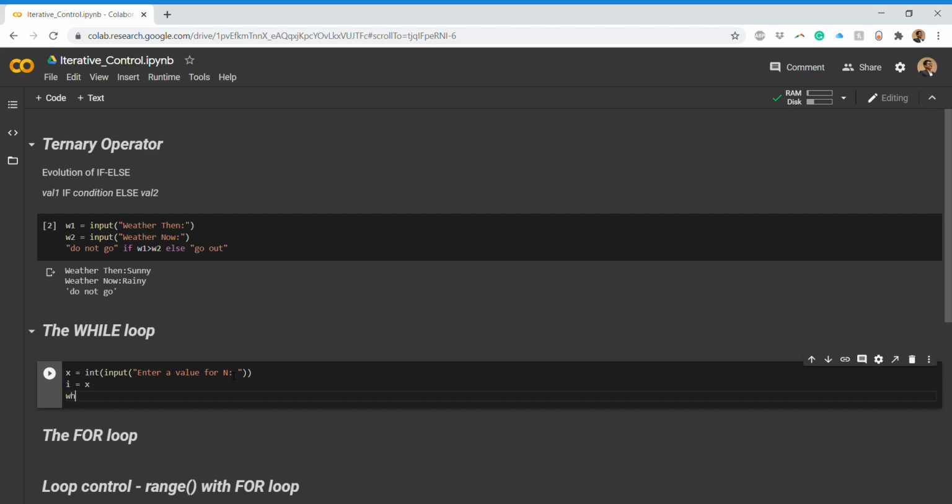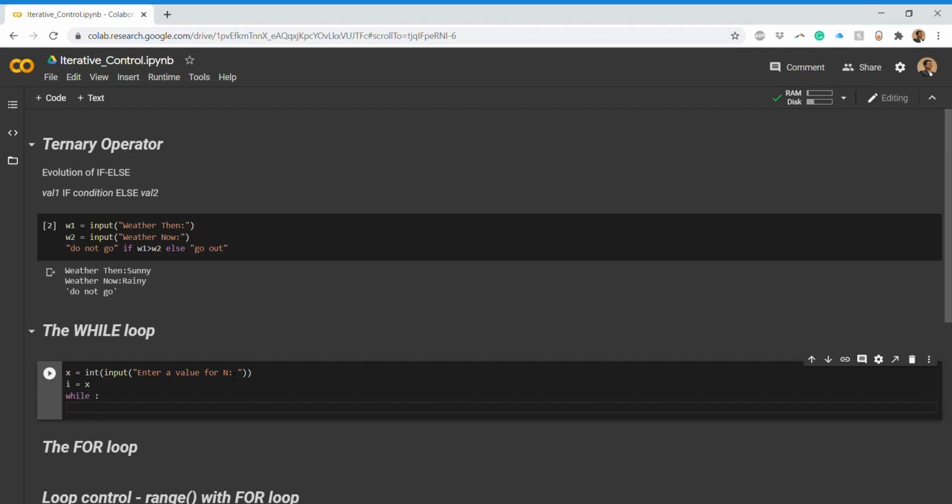Now comes the while part. In the while part we have to write some condition. So while is followed by some condition. Now I will write some condition, and after the condition you have to put one colon. Similarly, you have seen this in if and else, and also in elif. A similar kind of syntax is followed here as well. Let's see how this is done.